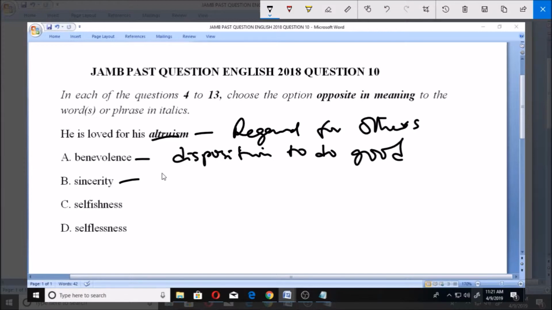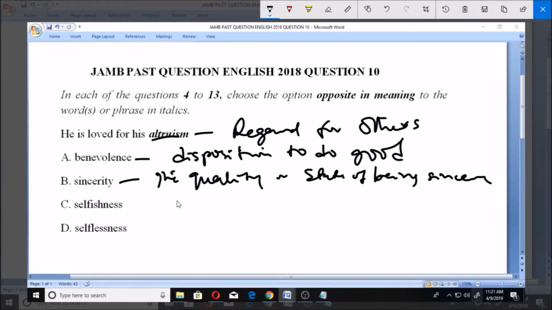Now we look at sincerity. Sincerity is the state or quality of being sincere, and being sincere simply means being truthful. So that's the quality or state of being sincere. That is what sincerity is, or being truthful. When somebody says you're sincere, that means you're truthful.